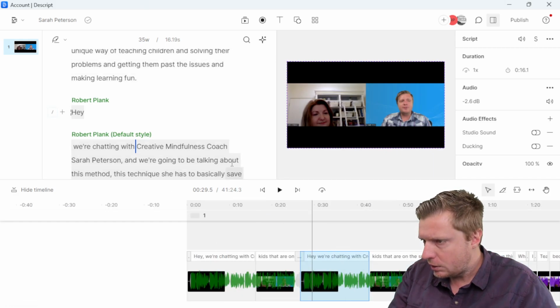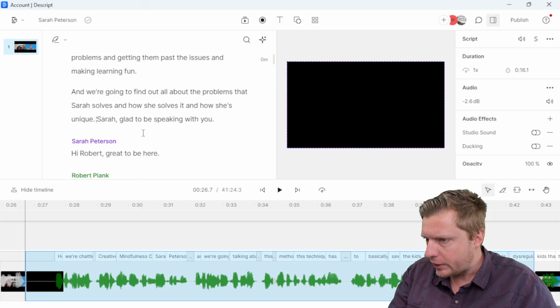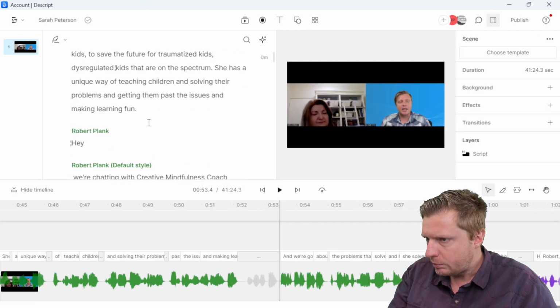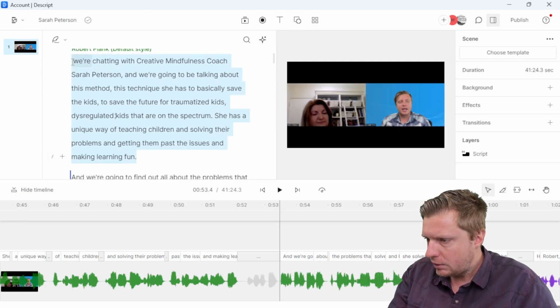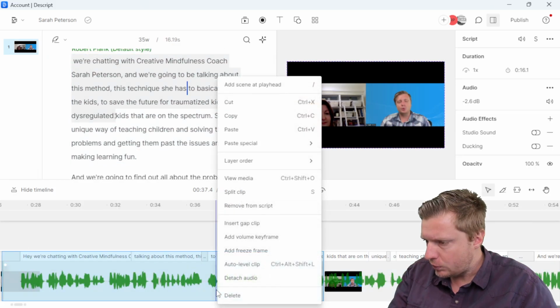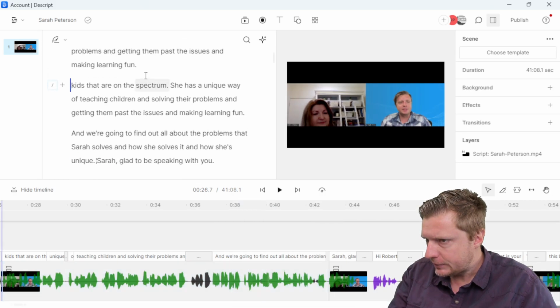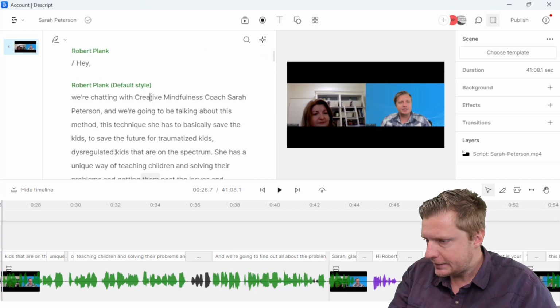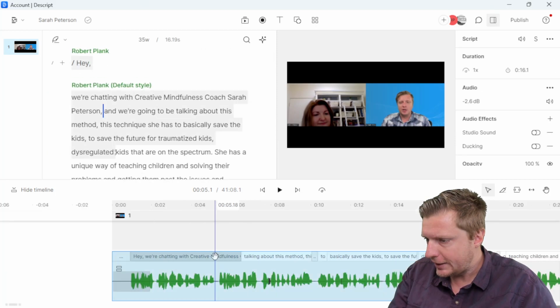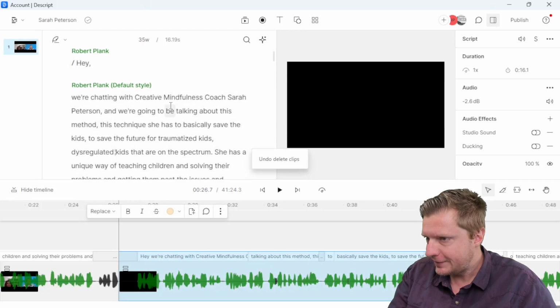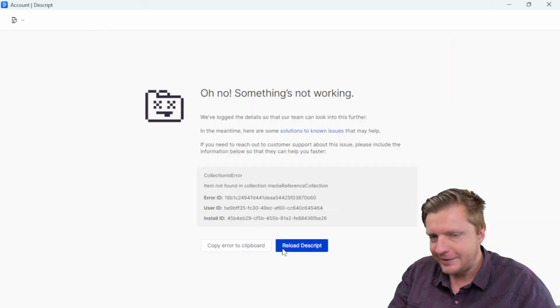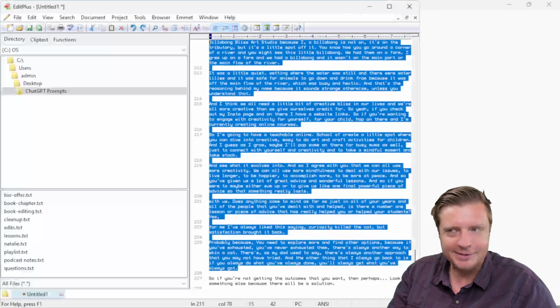I'm zooming out, and for this whole paragraph, we want to detach audio, and then delete the audio. Will that let us do it? I want to get just the words on its own. Okay, oh no. Let me just make things simple.